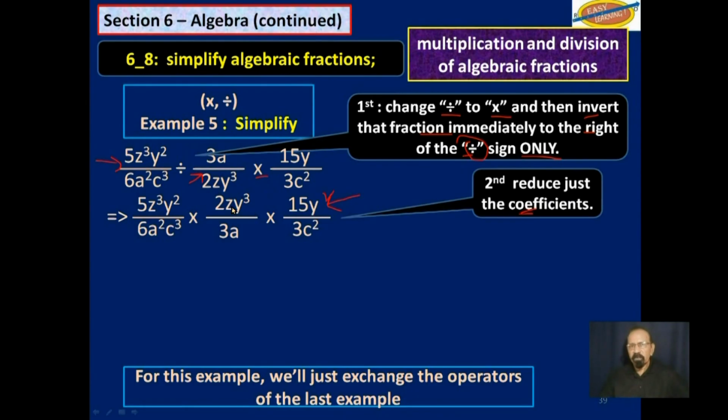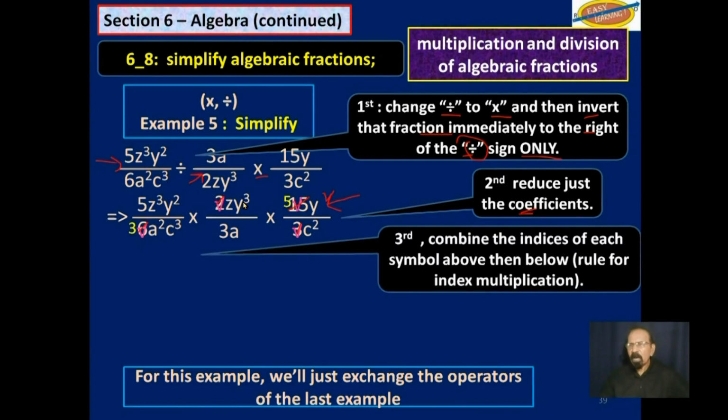So let's deal with coefficients first. This 3 with that 15 up there, you get 5. Then that 2 up there with this 6 down here, you get 3. And that's about it. So now we will combine the indices of each symbol above and then below, and we will use the index rule for multiplication.